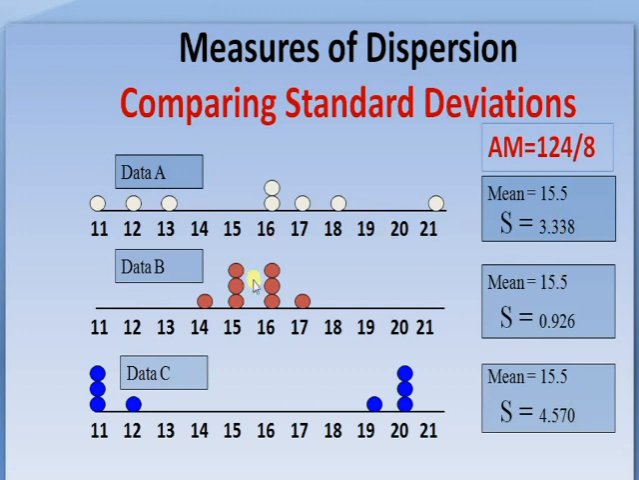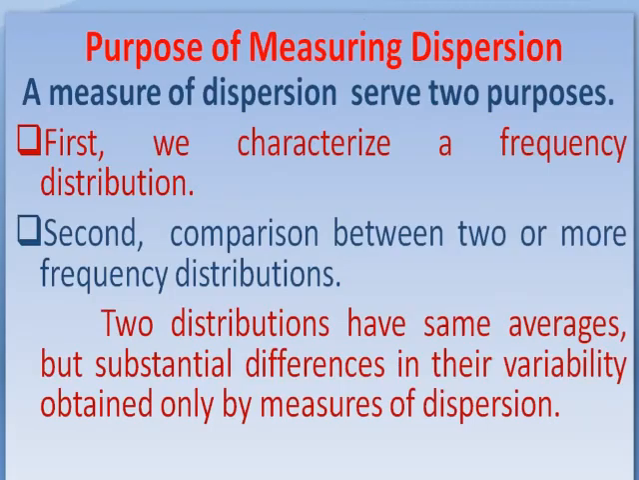And here we see that if the standard deviation is higher, it means spreadness in the data is higher. If standard deviation is low, it means spreadness in the data is less. Less spread data are more reliable, while more spread in the data is less reliable. We can say